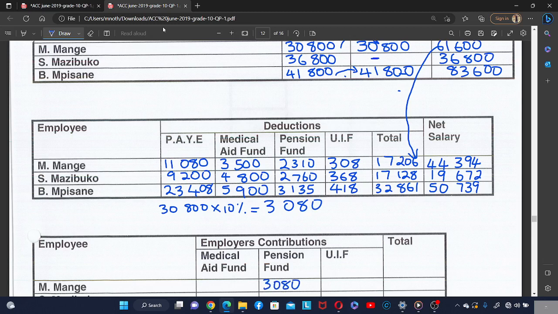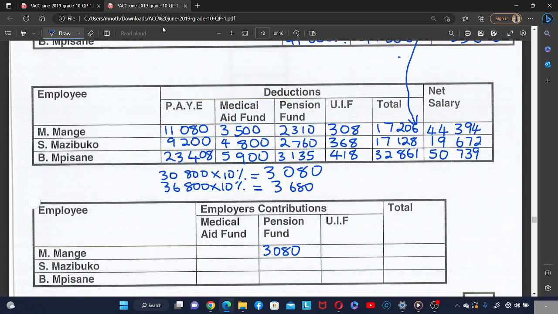And then the basic for Mazibogo is 36,800 times 10%, which is going to be 3,680. So the pension fund for this one is 3,680.